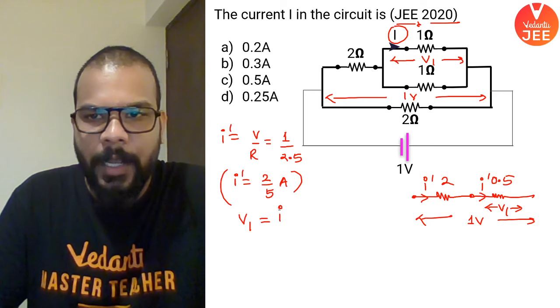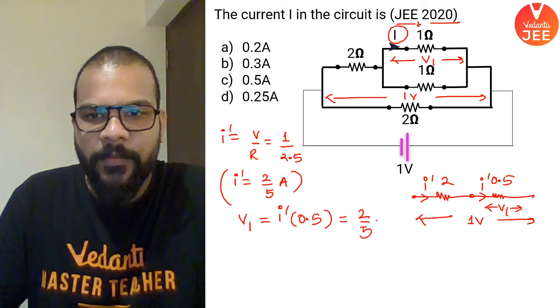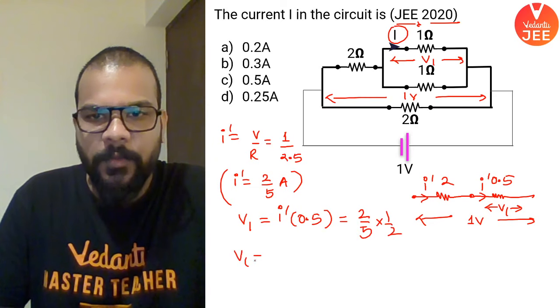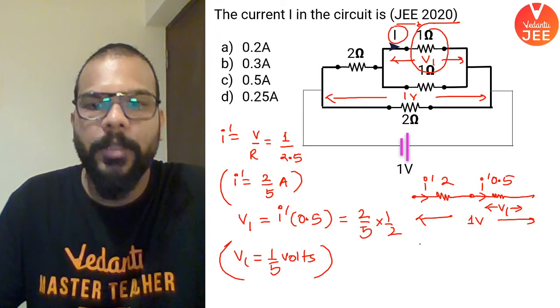V1 is going to be I into 0.5, that is 2 by 5 into 1 by 2. So V1 comes out to be 1 by 5 volts. So what I've got is the value of the potential that is getting dropped on this resistance.